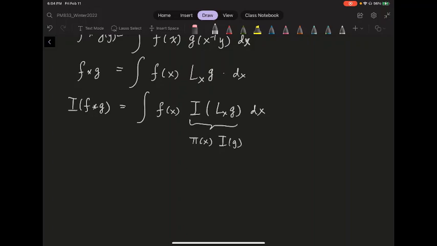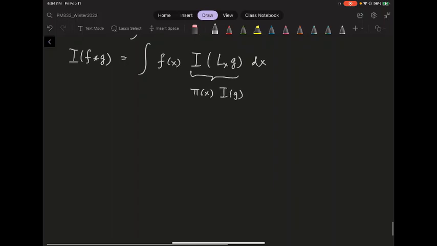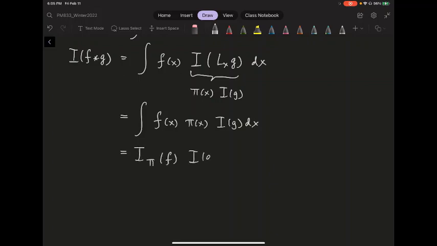Okay, the pi x will map I of g to the I of L_x of g. So this one is essentially going to be the integral of f x pi x, I have the I of g, dx. And now I of g just goes out, okay? It doesn't depend on x, and you end up with the integral of f x pi x, which just essentially equals I pi of f, and then you have I of g. So essentially this proves that the I function of a convolution, of course, on the other hand, because I is a star representation, this is I f I g, but you can replace the first I by the I pi, the integral of this representation pi, which is built.